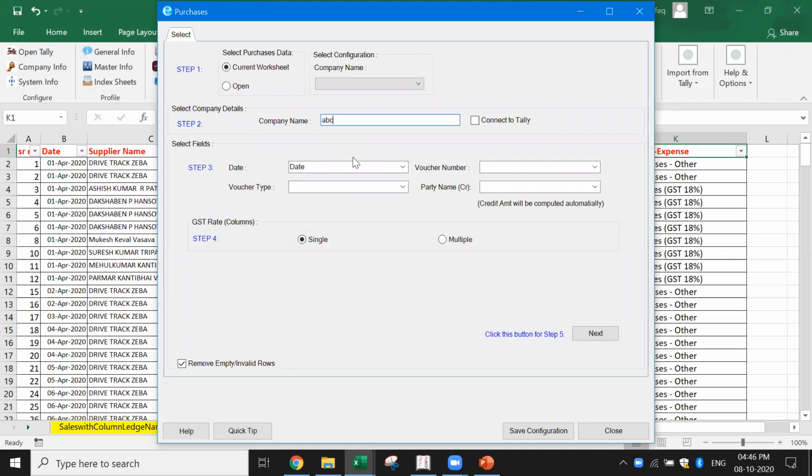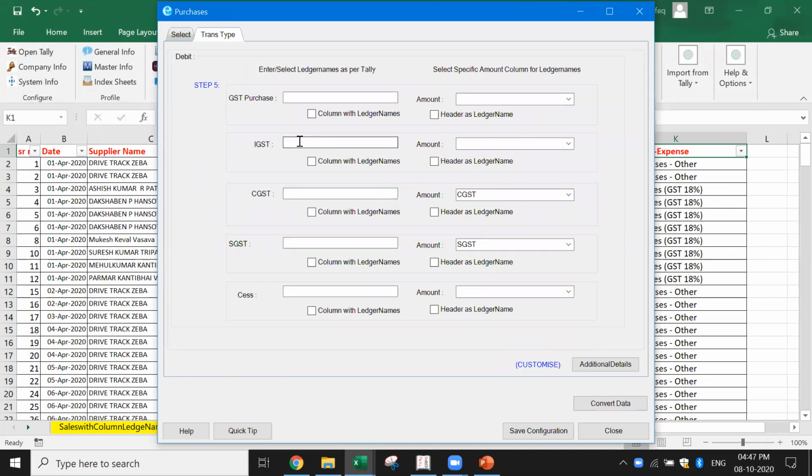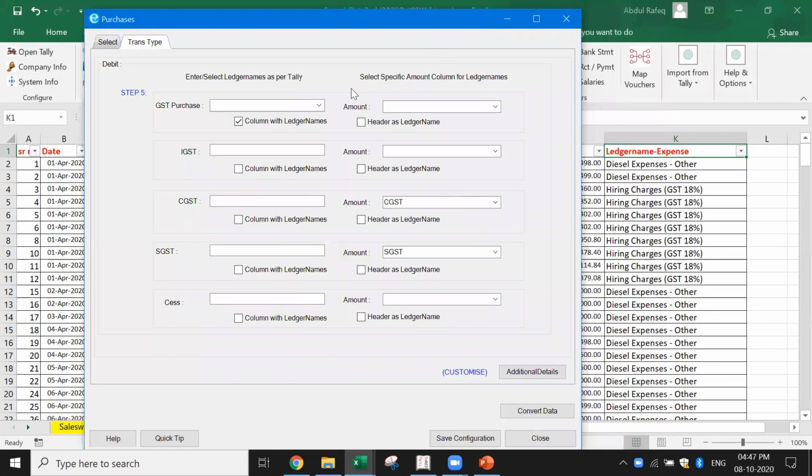I pick up the company, let's say ABC. I go to the voucher type. In this case, where is the voucher type? This is the voucher type. Okay, voucher number. Let me give the SR number and the voucher number. Party name. Which is the party name here? Party name is the supplier name, because the supplier is what is going to be credited. See, because it's purchases, automatically it says party name credit, automatically compute the amount. In this case, next, what do I do? Now, this is very important. Column name with the ledger names. What is that I have got? Here, if you see, I got the ledger name as expense. So, ledger name as expense. Okay, I didn't select it.